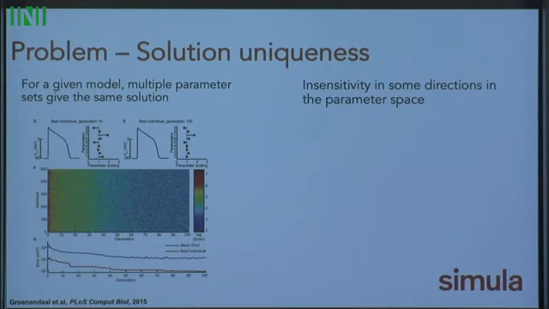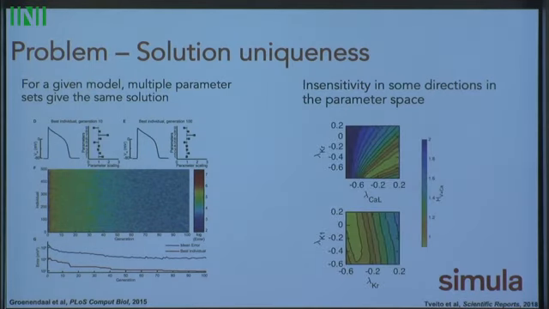The other problem, the one that I'll be talking a little bit more about today, is that we really see insensitivity in the local parameter space. So here's an example. We build some cost function and look and see how the model changes as we traverse some of the parameter space. And we see these directions in the cost function where there's very little change.